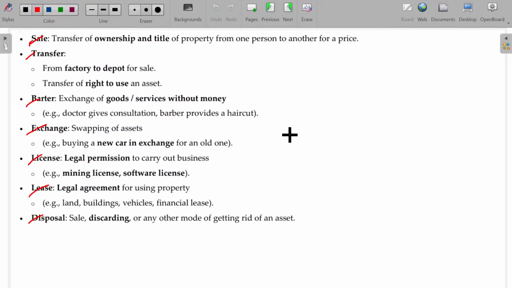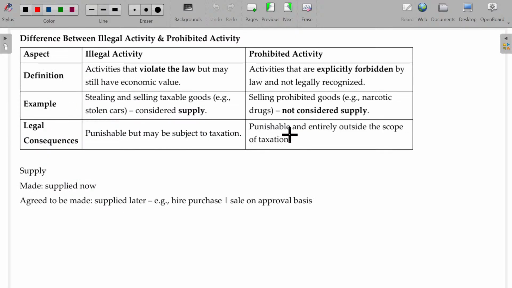We have completed the terms related to sale, transfer and all in the earlier classes. Now we'll go for illegal activity and prohibited activity. Whatever the activity may be, this will fall under supply of service only. Then what's the difference between illegal and prohibited activity?